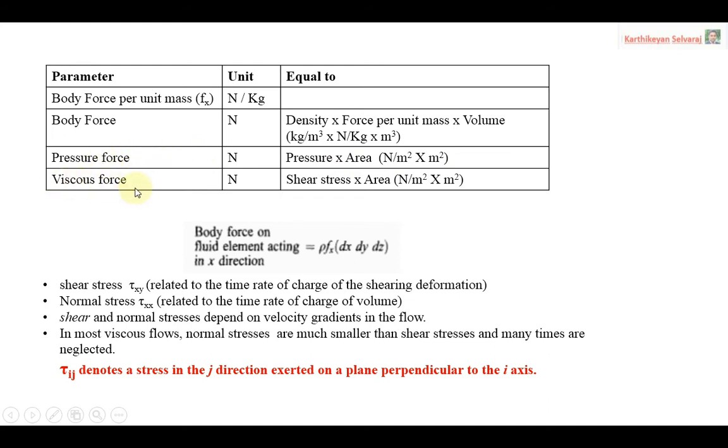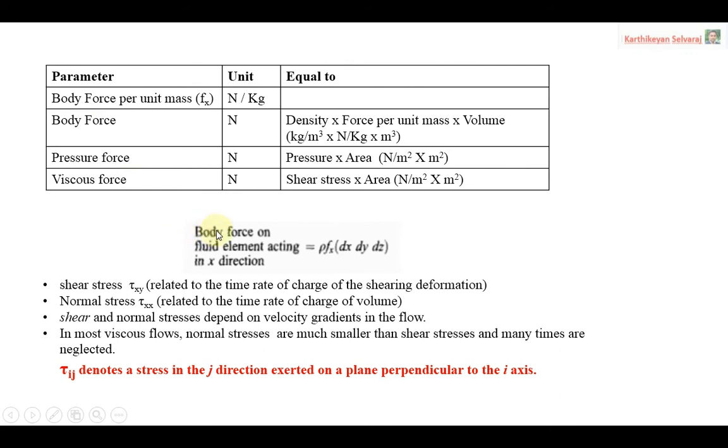Similarly, viscous force. Here we are considering two types of viscous force. The first one is shear stress and the other one is normal stress. Anyway, the unit will be common, Newton. Shear stress or normal stress, Newton per meter square, into area. So automatically you will get the viscous force. These are things you have to get familiarized with to derive our momentum equation. So this is the first part: force consideration.